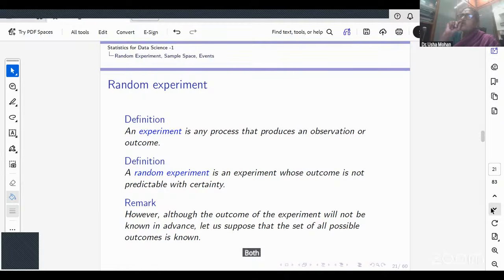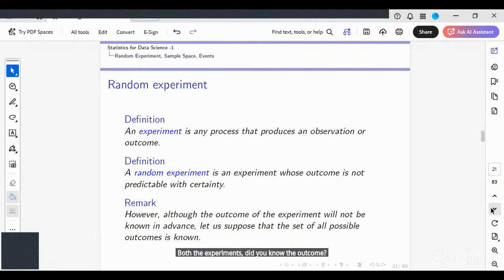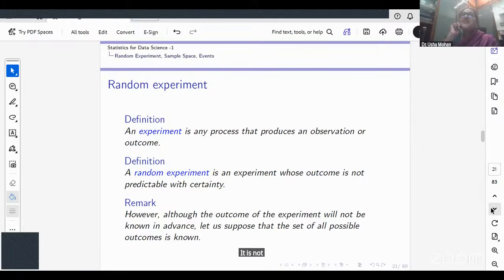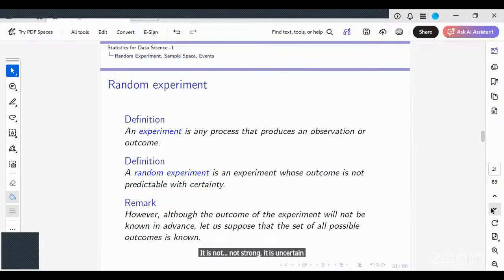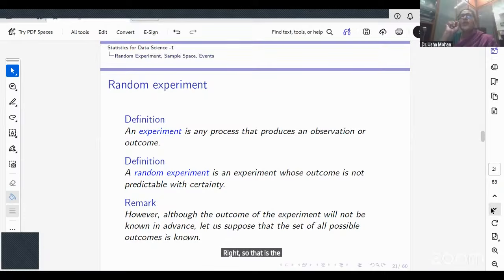In both the experiments, did you know the outcome? Yes, but the conclusion is not so strong in the second case. It is not strong, it is uncertain. Would you all agree? Yeah, uncertain. Right. So that is the key difference. When I talk about a random experiment, the outcome is actually not predictable with certainty.